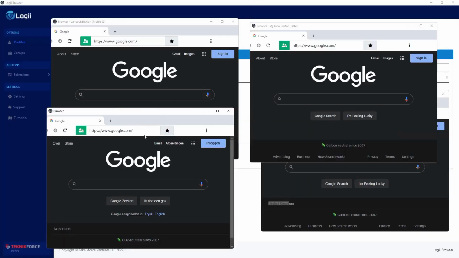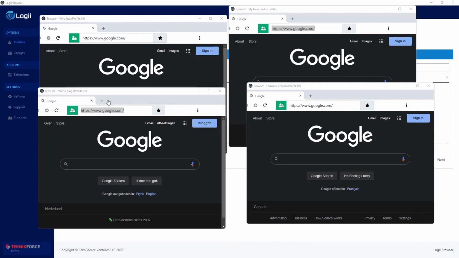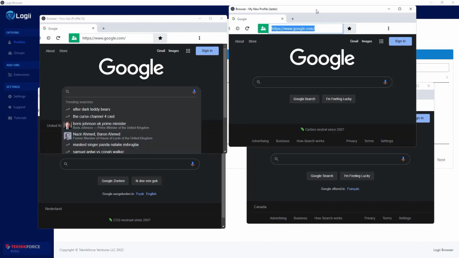So you can now go to Facebook, you can run your ad accounts, you can go to social media, go to LinkedIn, go wherever you want, log in into separate accounts in each one of these browsers. Each of these browser profiles are identifiable. You can see the name of the profile that this browser is logged in.